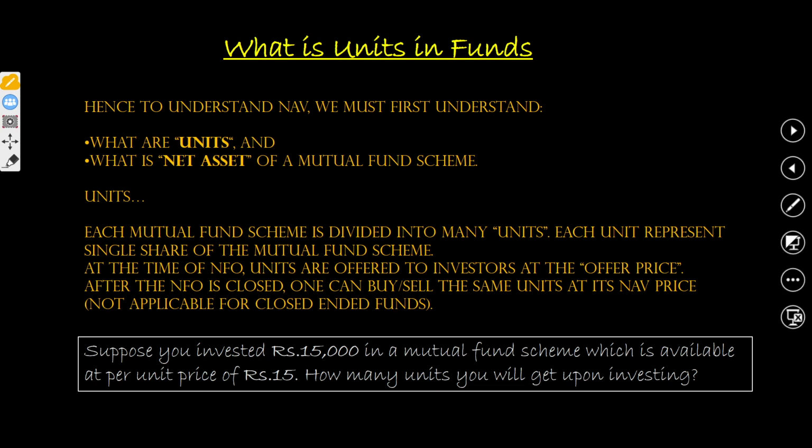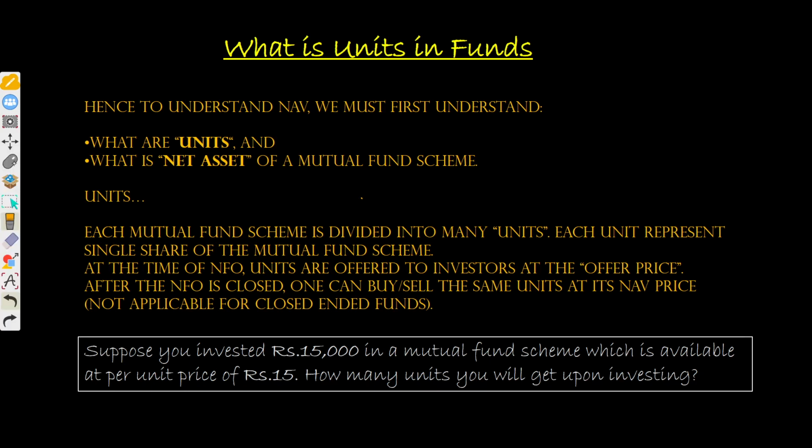So here, mutual funds create units. How do they create units? First of all, let me tell you the secret. Initially, when you are launching your fund for the first time and creating units, there is no rocket science, and no method which defines how many units there should be. It depends on how many units you want to create.